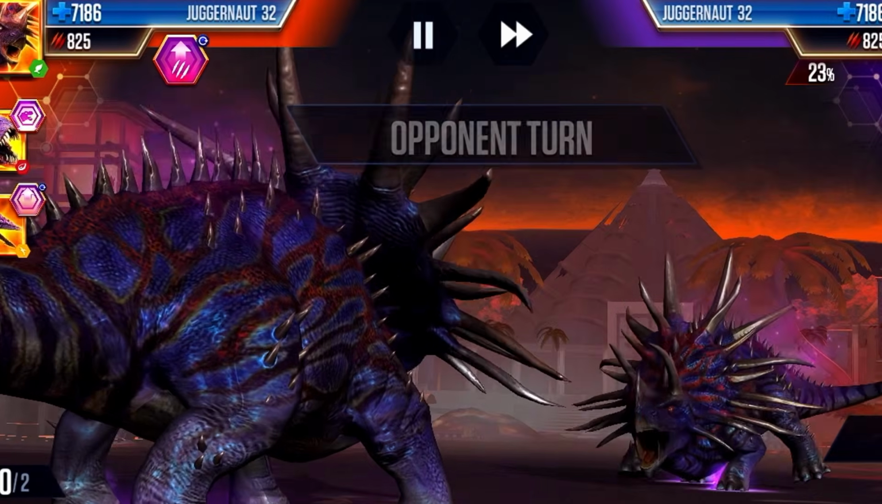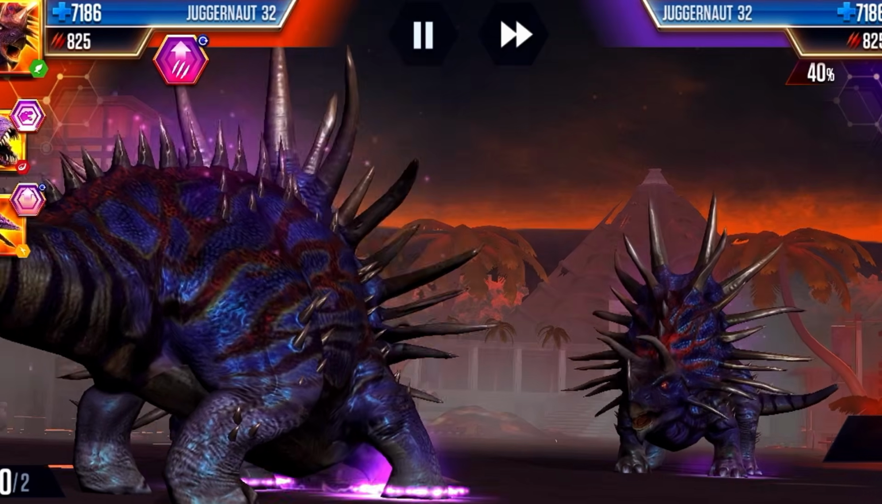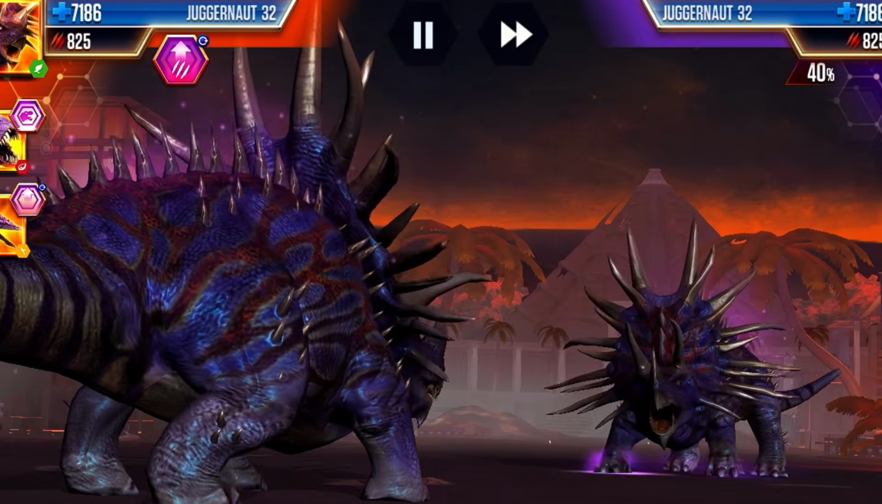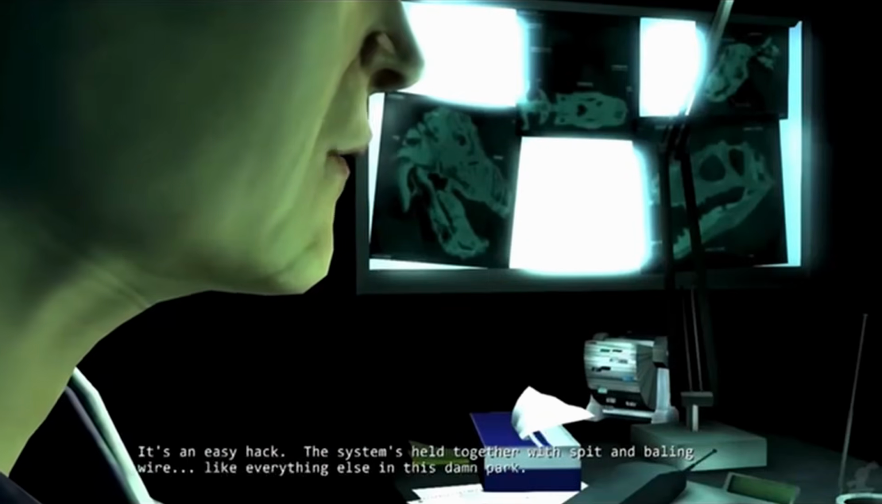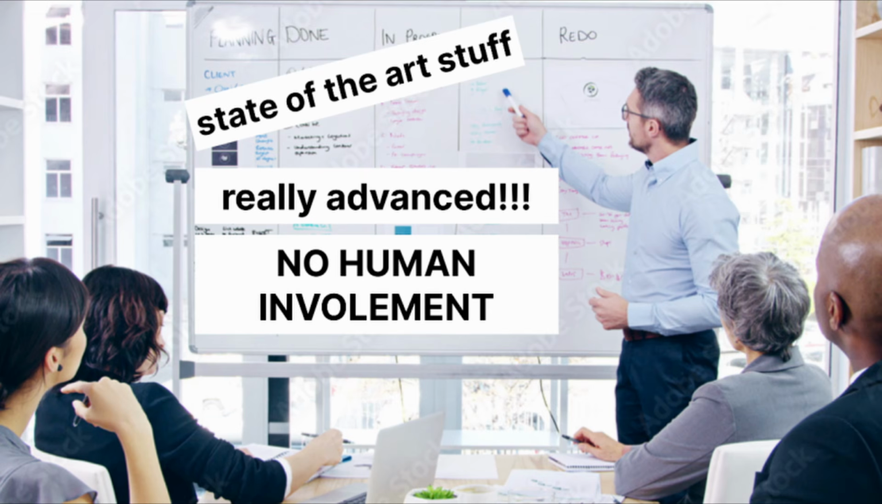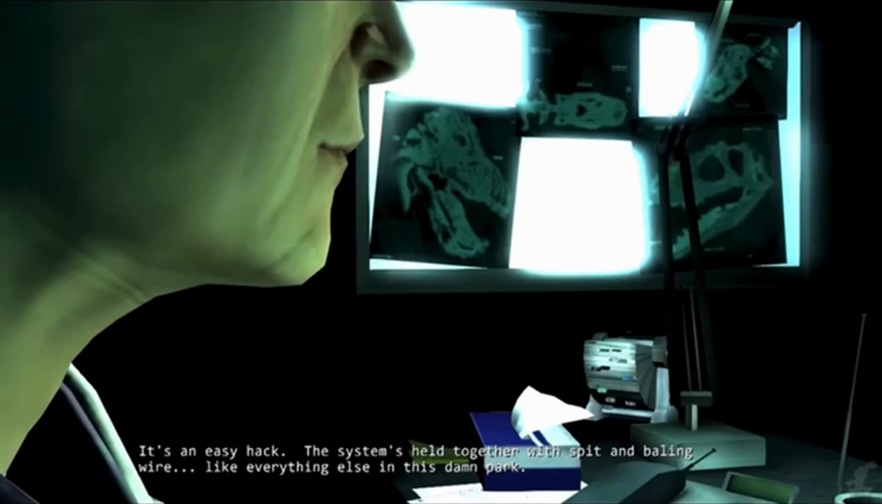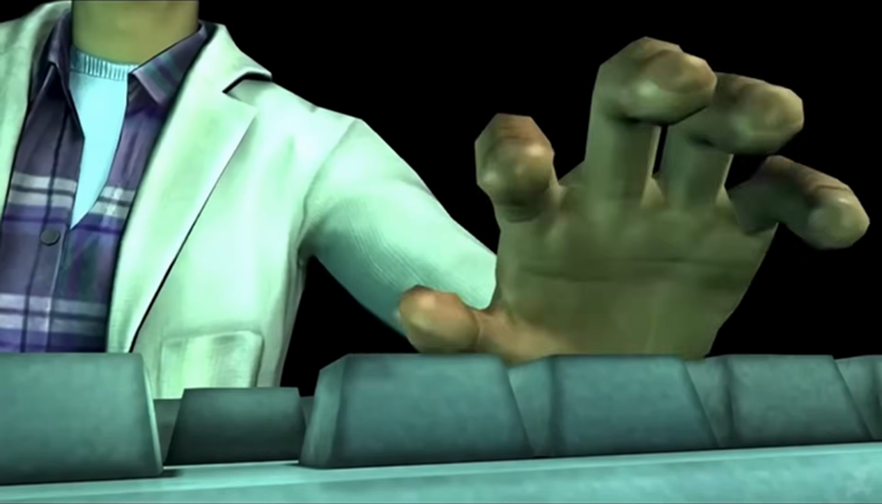It's not outright stated, but we can guess that the rest of the park runs using different computer systems of some kind. The park security is advertised to include some state-of-the-art stuff. Really advanced, no human involvement, and whatever buzzwords companies like using. All of these features can be managed from the park's main control room.